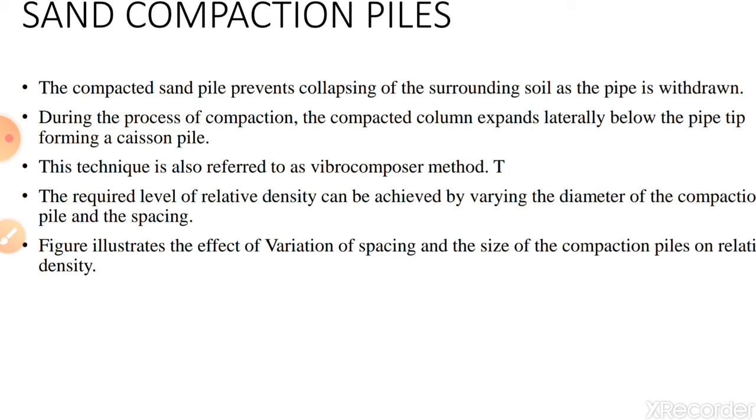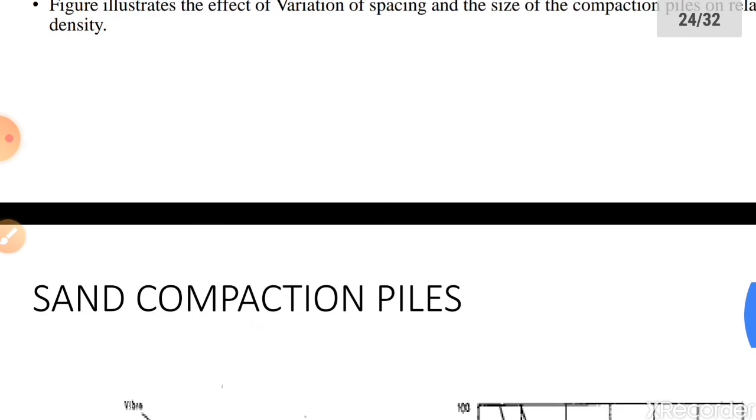The required level of relative density can be achieved by varying the diameter of the compaction piles and the spacing. If more relative density is required, then these piles are to be placed very close to each other. That's how we can achieve the required relative density. The following figure shows the step-by-step procedure of the compaction piles.